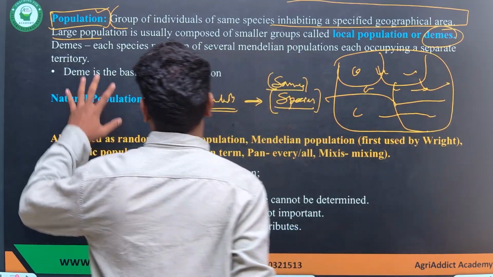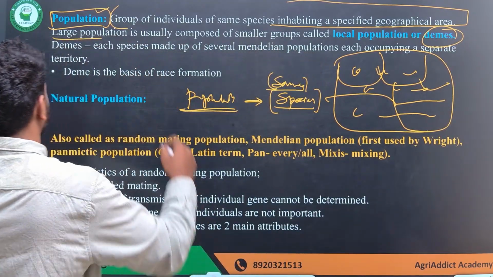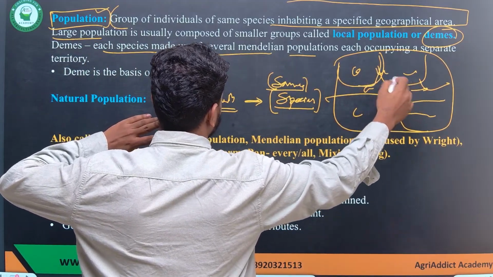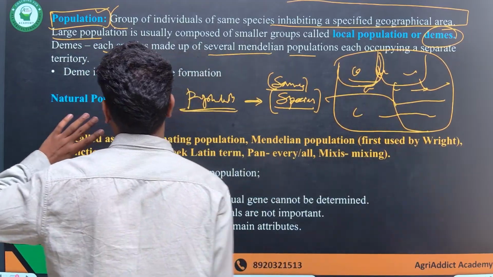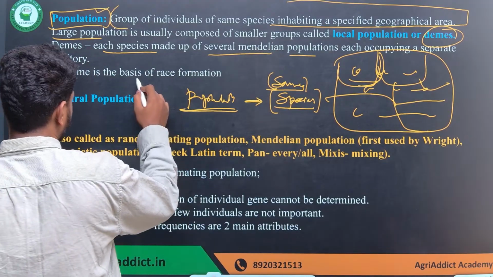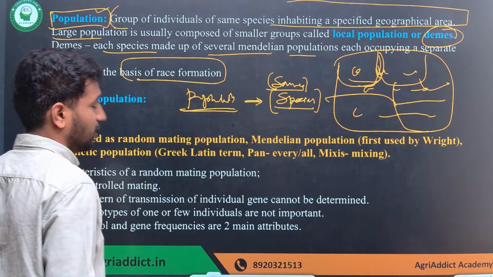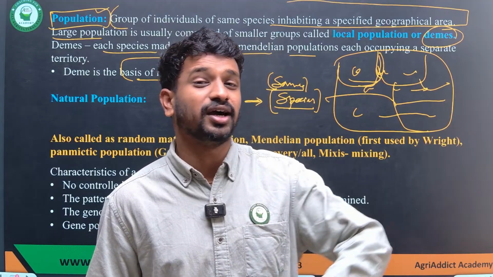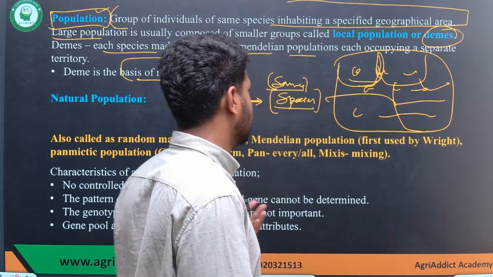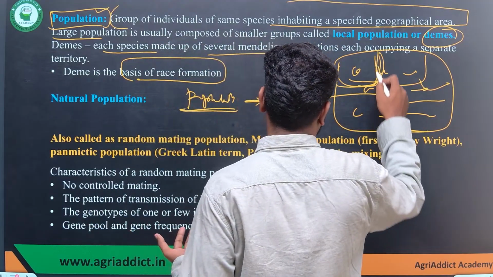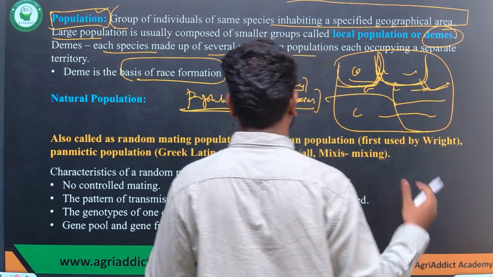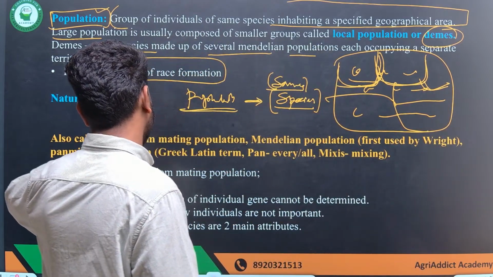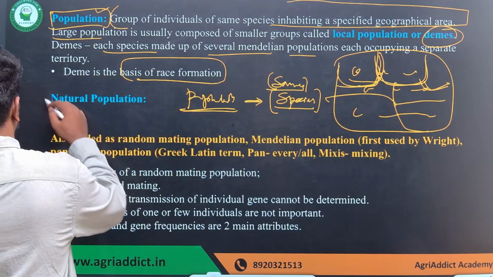And what are demes? Demes are nothing but the species made up of several Mendelian populations which are fragmented or isolated from each other. And this is the basis for race formation. Even within the species of humans, we have different races. It is based on geographical isolation, where they resided in different parts of the world, and based on that race formation has taken place. So this is what exactly population means.